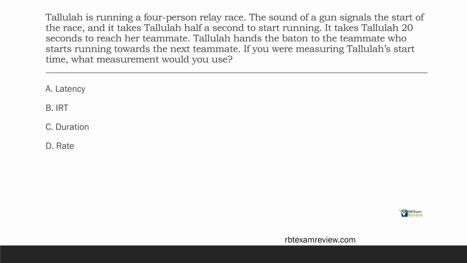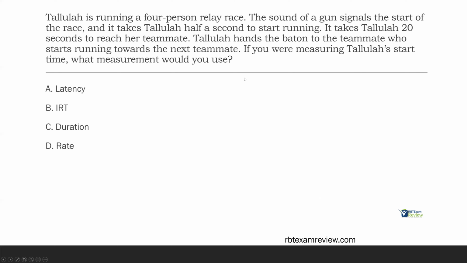So if we want to measure the time in between the SD and the response, what are we using? Are we using latency? We are. Latency is the time from the SD to the start of the response. The gun signals the start of the race. It takes Tallulah half a second to start running. Tallulah's latency is half a second. So if we want to measure that, we need to use latency.